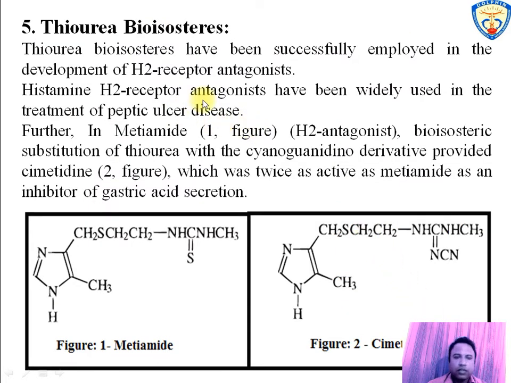The next is thiourea bioisosteres. Thiourea bioisosteres have been successfully employed in the development of H2 receptor antagonist, which is widely used for the treatment of peptic ulcer. In the figure of metiamide, H2 antagonist, the replacement of thiourea with cyanoguanidino group obtained cimetidine. This drug is twice as active as metiamide.